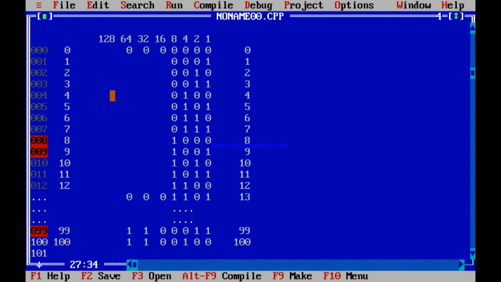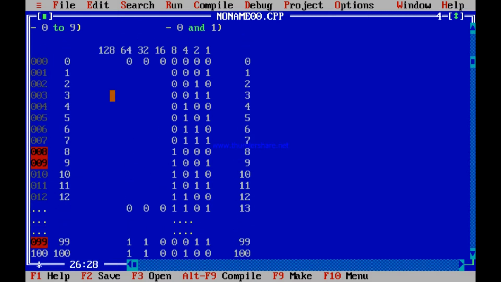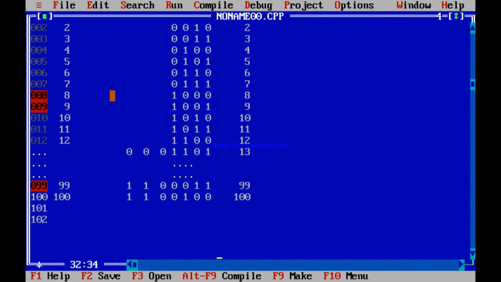You can now try out this way also. 100, 128 does not fit, but 64 fits. So yes, a 1 in the position of 64. You are left with 36. So yes, a 32 fits. You are left with 4. So you can just fit in that 4. All other positions 0. So 64 plus 32 is 96. Plus 4 is 100. So this is how you represent the bits.